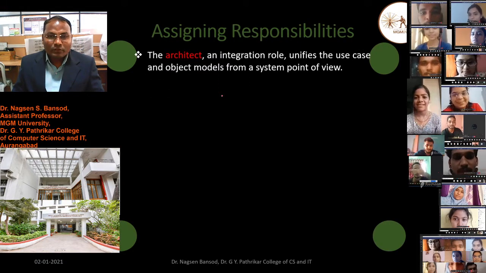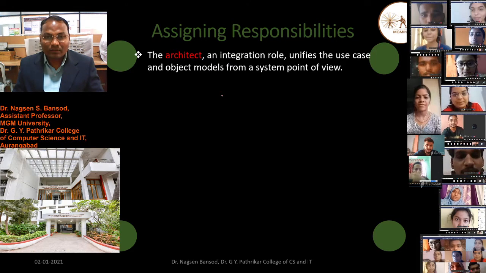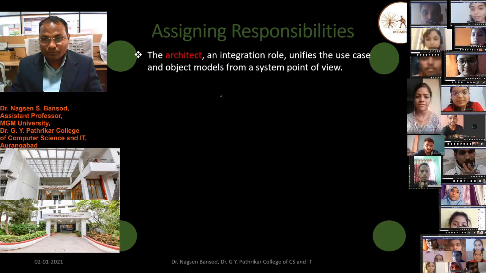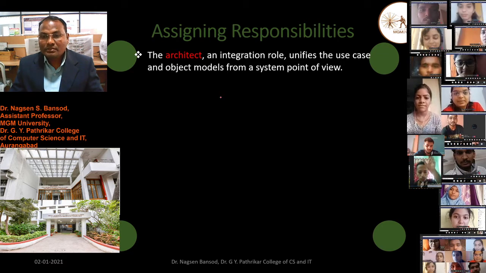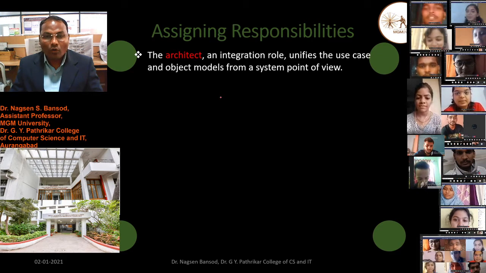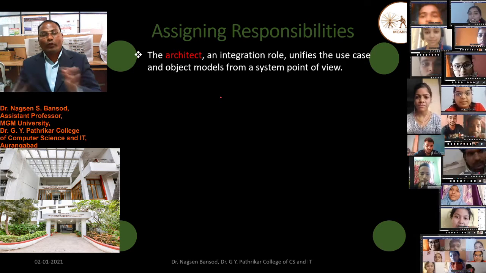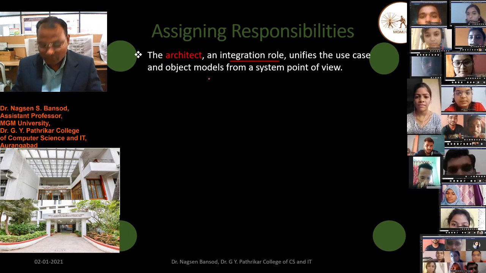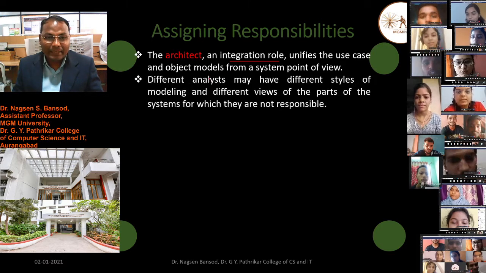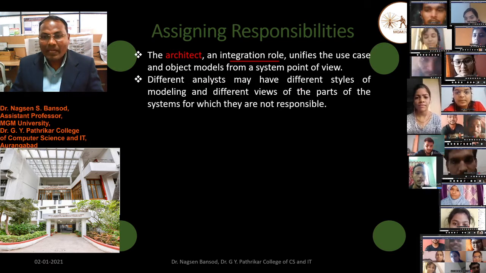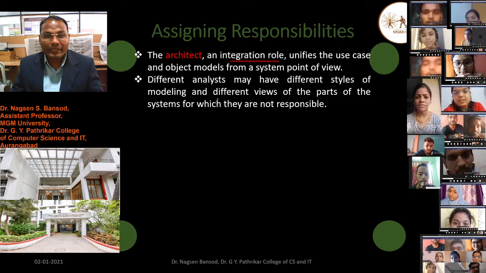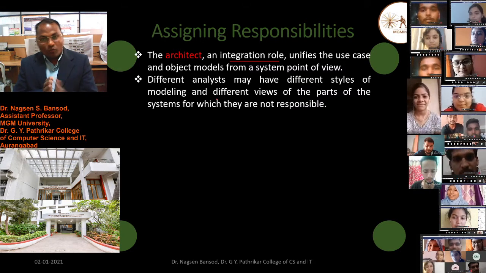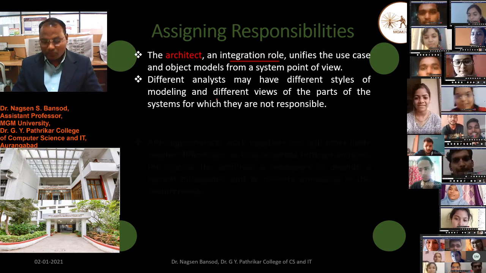Another type of user is the architect. The architect has an integration role that unifies the use case and object model from a system point of view. Architect's role is the integration role, and different analysts may have different styles of modeling and different views of the parts of the system for which they are not responsible.